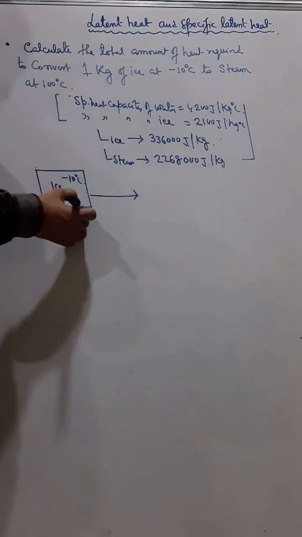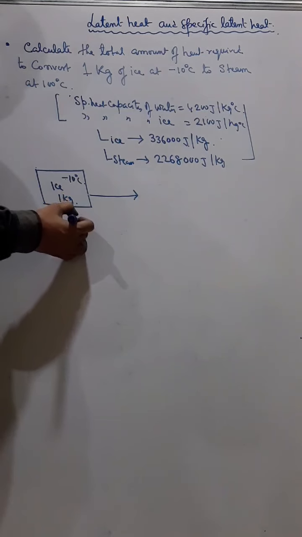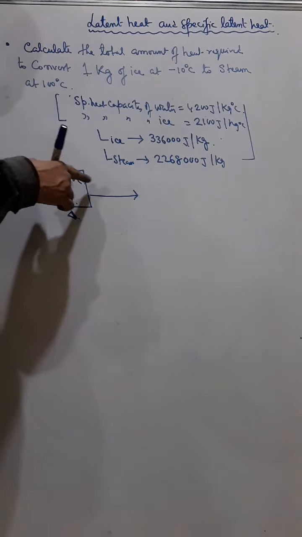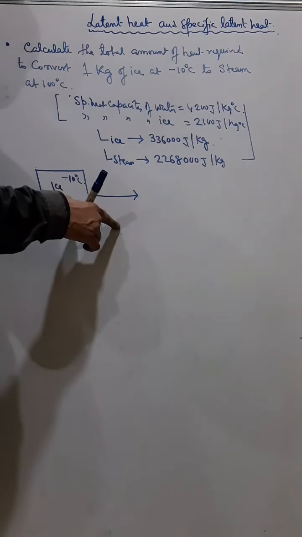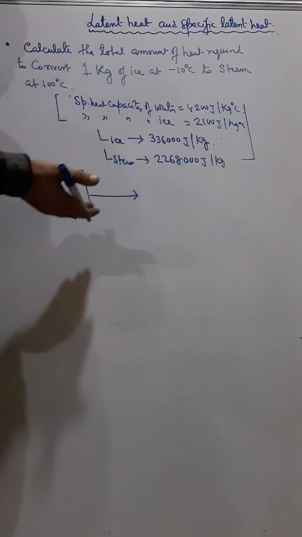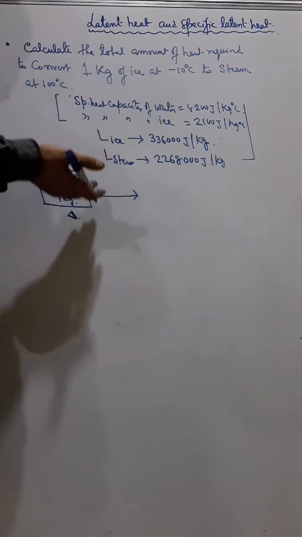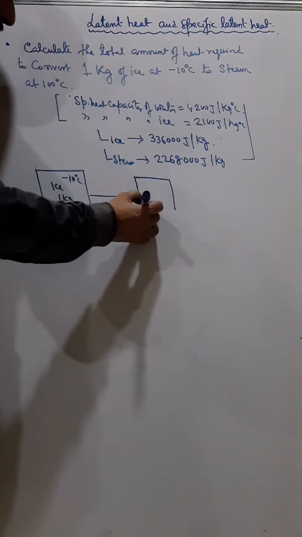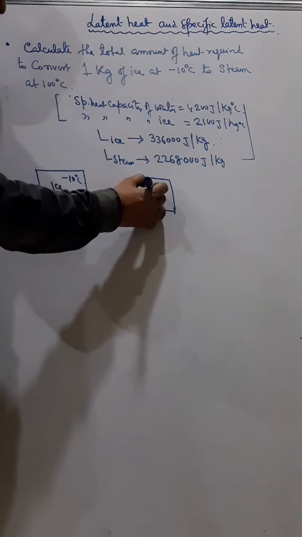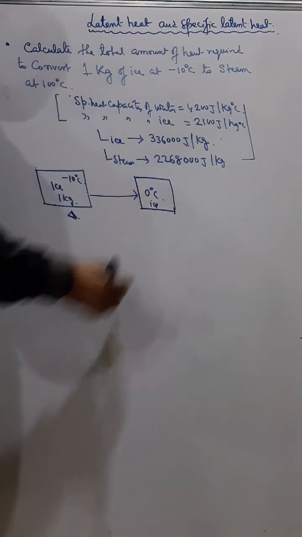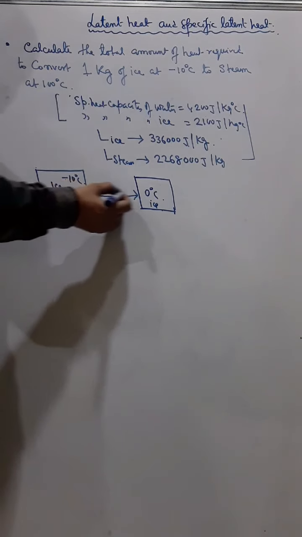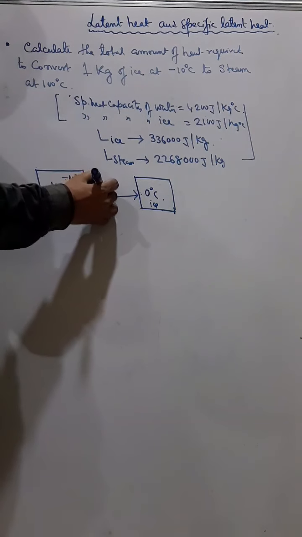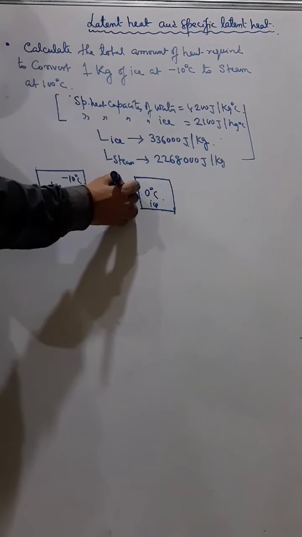Now as we are heating, the temperature of the ice will increase from minus 10 to minus 9, then minus 8, then minus 7, minus 6. So slowly it will increase and then it will come to minus 3, then minus 2, minus 1 and then 0. So first it will come to its melting point, 0 degrees Celsius ice. And you can see during this time there is a rise in temperature.